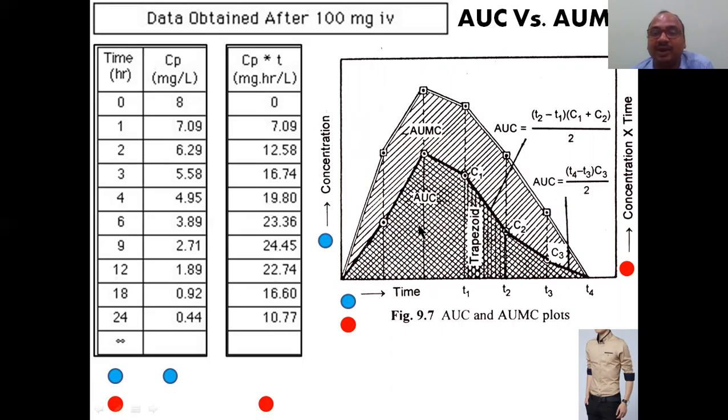Always keep in your mind that AUC is a part of AUMC. This is the area under the first moment curve, and this is the area under the zero moment curve, which is called the AUC. These are the two graphs. That point you keep in your mind. One is the concentration versus time data. The second one is concentration into time versus time. One graph gives the AUC, another graph gives the AUMC.